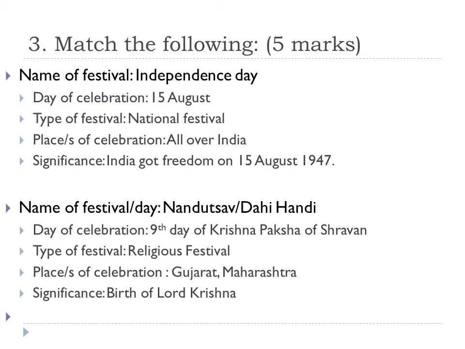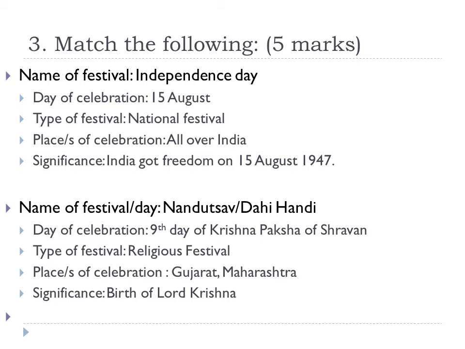Now if you go through your class notes you may find that there are no Match the Following. What I will be doing in the question paper is, I may give names of festivals in one column and in the other column I'll give the day of celebration or the place of celebration. For example, from the given details here, there is 15th August and Nand Utsav or Dahi Handi.